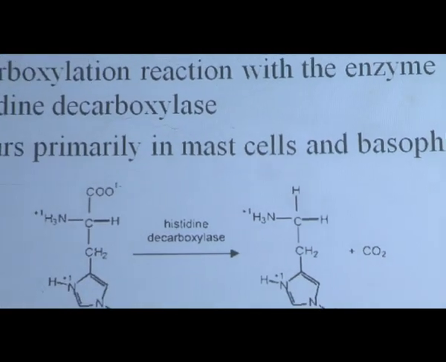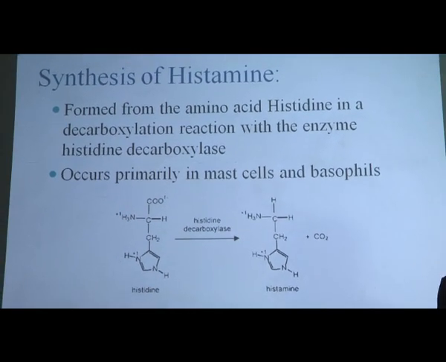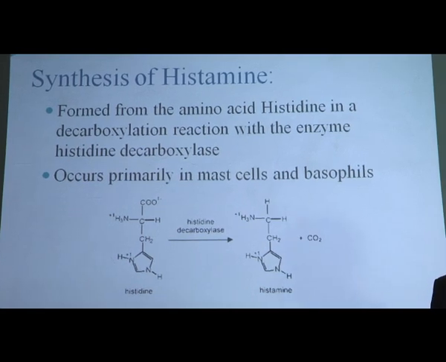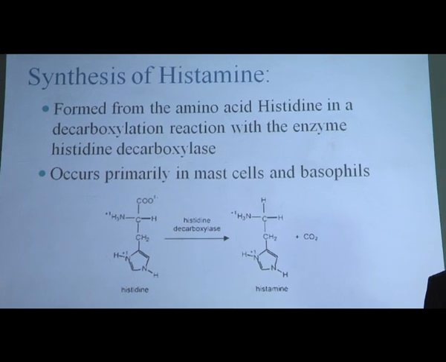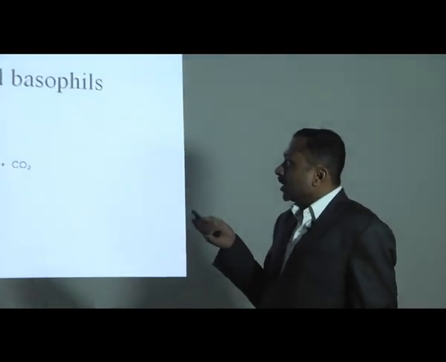Next, how does histamine get synthesized in the body? Histamine is synthesized from histidine, one of the essential amino acids obtained from the diet. Whenever histidine undergoes metabolism by the enzyme histidine decarboxylase, it is converted into histamine. As already told, this histamine is stored in the mast cells and the basophils of the WBCs.